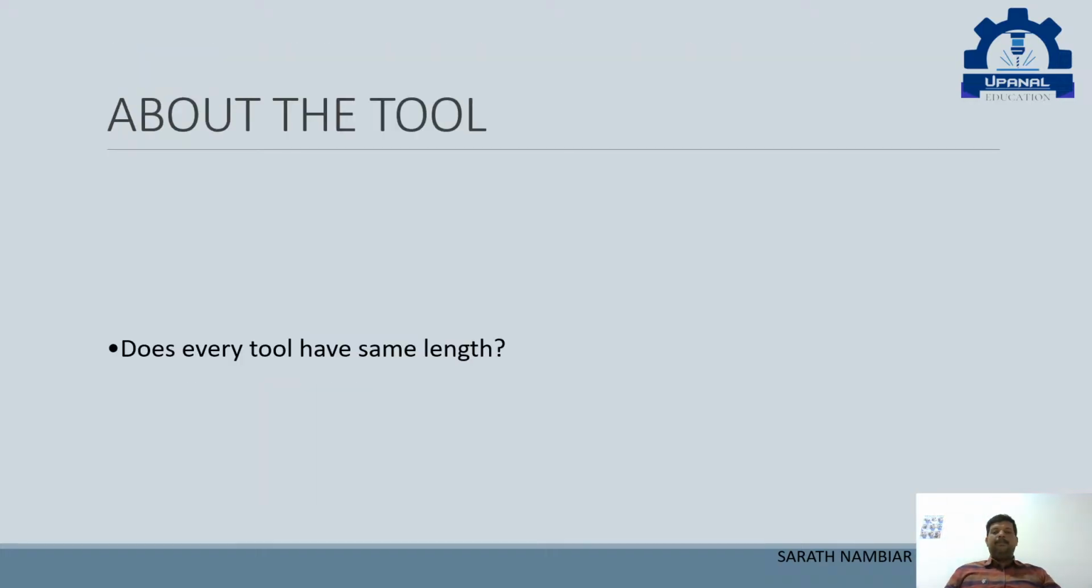Okay. Now about the tool. Till now we looked at the work and the job. Now we are going to the tool. Does every tool have the same length? No. Every tool doesn't have the same length. As I told earlier, some tools will be 50 mm length, some 60 mm, some may be very small, some extra long like 100 mm or 75 mm. That is the reason why we have to give the tool height also.